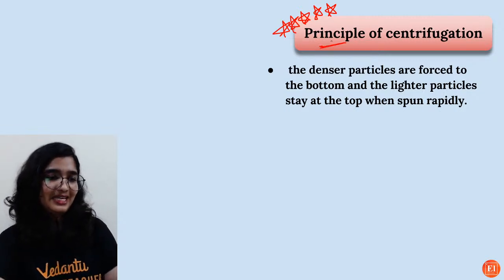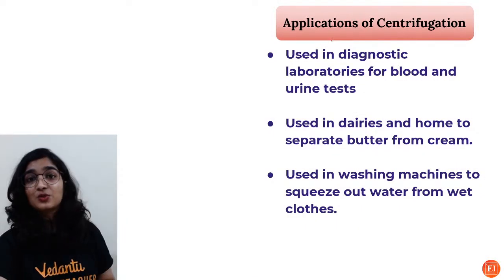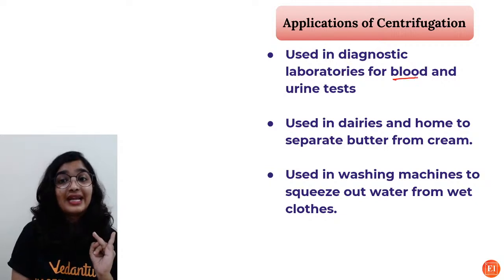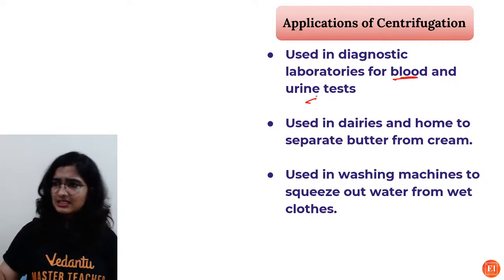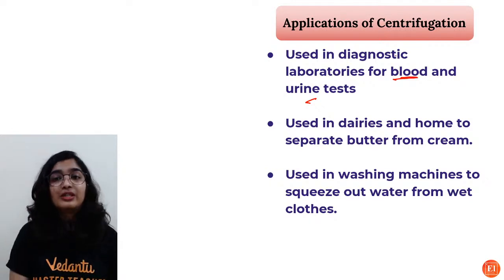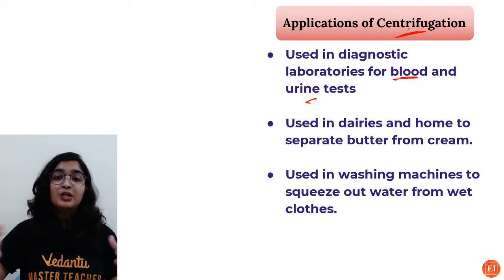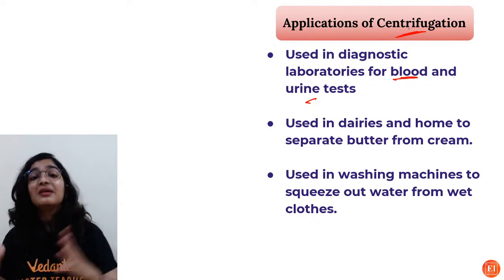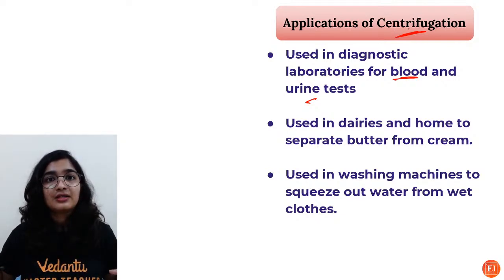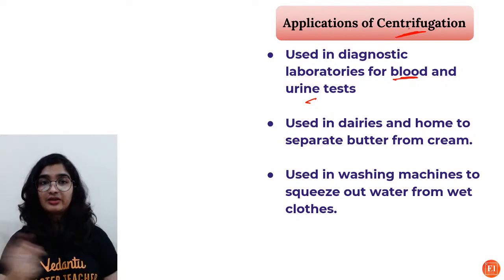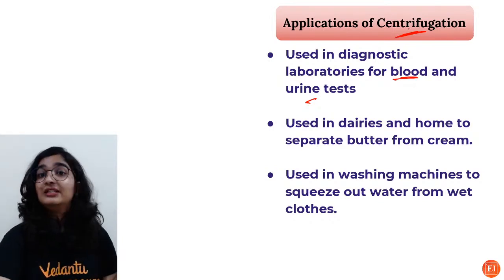So what are the applications of centrifugation? It is used in diagnostic laboratories for blood and urine tests. Whenever we go for a blood test or urine test, what they do is basically centrifugation. It is also used in dairies and homes to separate butter from cream. Even in washing machines, it squeezes out the water. It starts turning around at high speed and the water will be squeezed out. That is basically centrifugation.